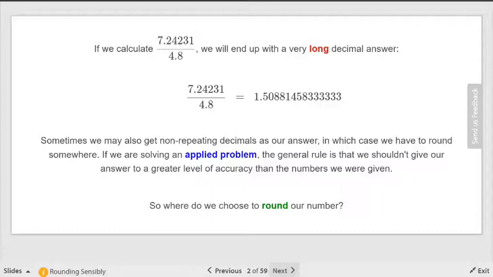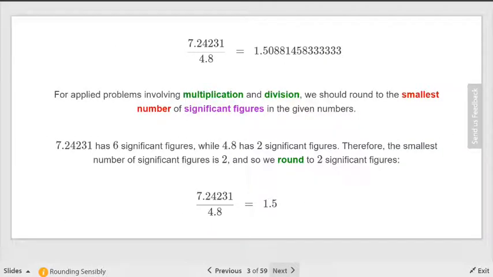So in an applied problem, you're generally allowed to round. But there are some rules that we need to follow. Okay? And they differ depending on the operation that you're working with, so you're going to have to pay attention to what operation you're working with.